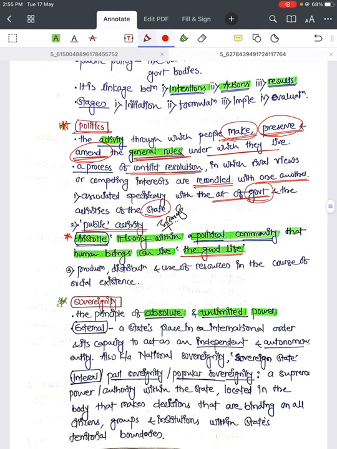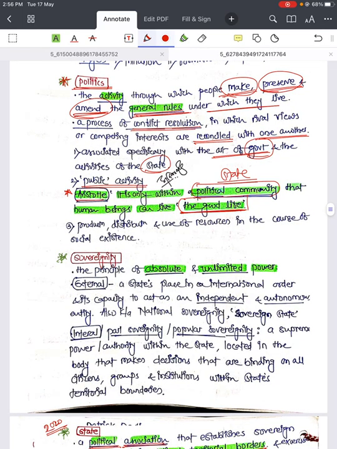Aristotle has one view on this politics. Aristotle says it is only within the political community that human beings can live the good life. That means the state. It is only within the political community that human beings can live a good life. To live a good life, there is a need of politics. What is the need of politics? To make, preserve and amend the general rules so that people can live a good life, right? Again, the third aspect of politics is production, distribution and use of resources in the course of social existence. Again, it is one of the aspects of politics.